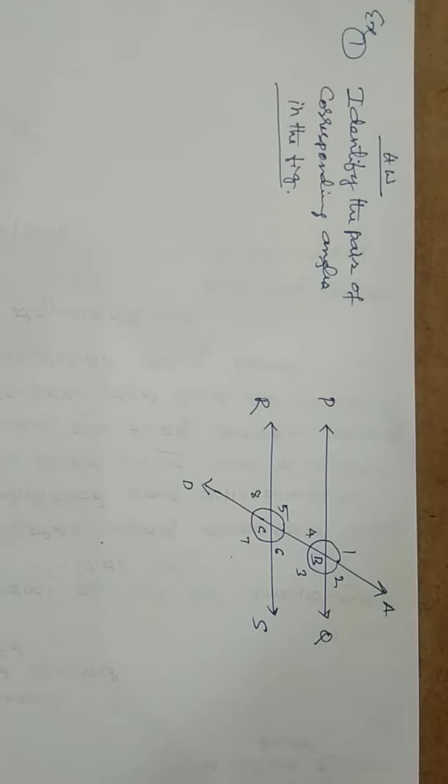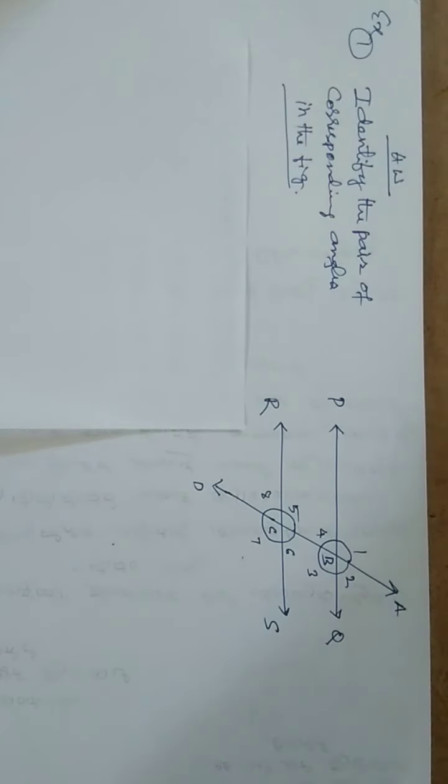So you take a pause, you just stop the video and identify all the 4 pairs of corresponding angles and see it later. Okay, now I'll pause the video. Yes, dear students, I hope you have already identified the 4 pairs of corresponding angles.